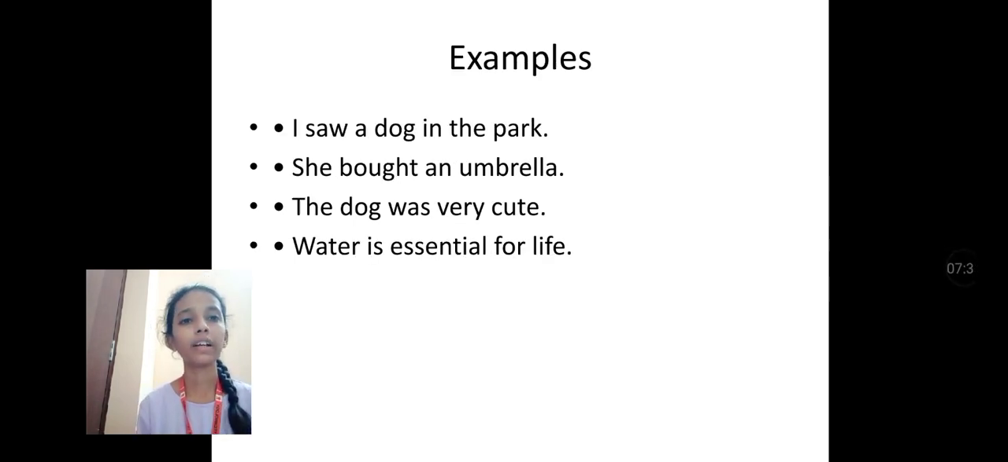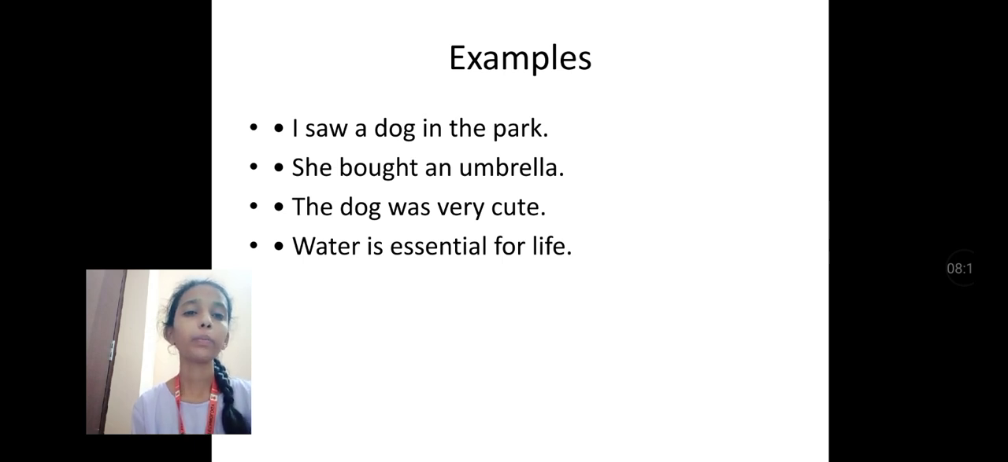Let's see some examples about the articles. I saw a dog in the park. Here a and the are the articles. Before dog we use a because dog starts with the consonant sound da. So we use a. And why do we use the park? Because in this line I saw is past tense and it specifically mentions that particular dog, so we use the park.